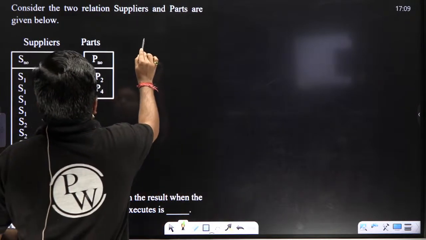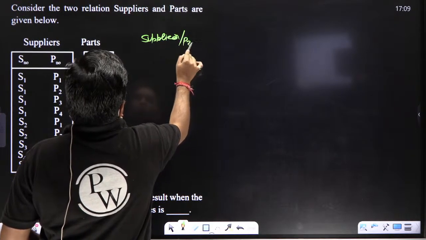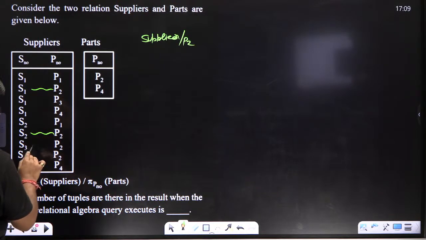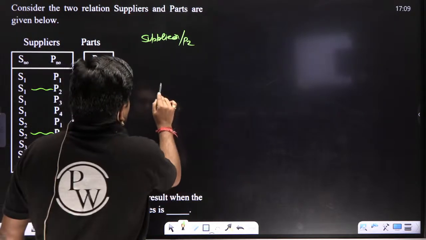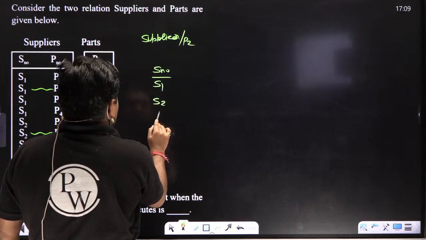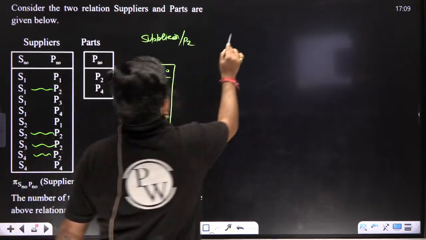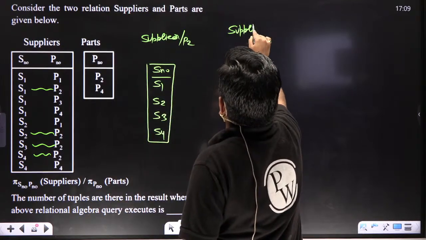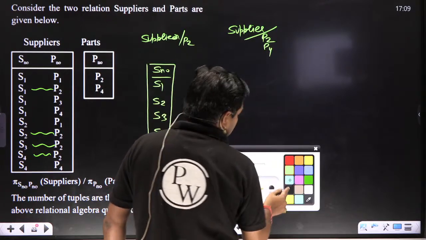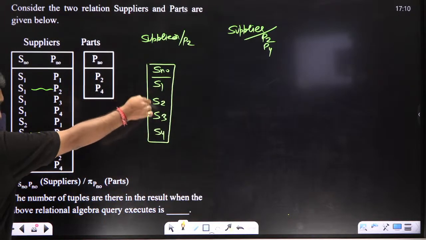First of all, you will divide the supplier by P2. So how do you check? Wherever P2 is present: S1, S2, S3, S4. So which S numbers will you get? S1, S2, S3, S4. Clear? Then the next step: the supplier table divided by P2, P4. Now what do you do, beta? You will check each and every one of these values.